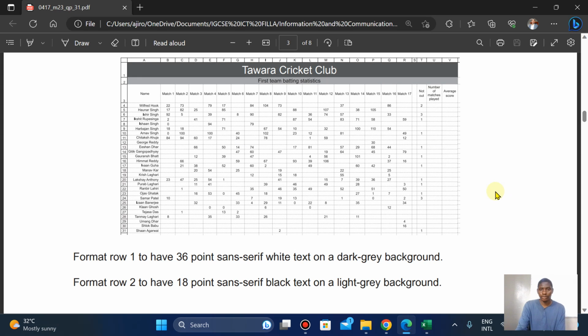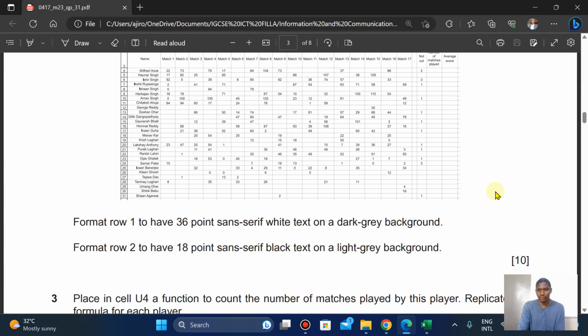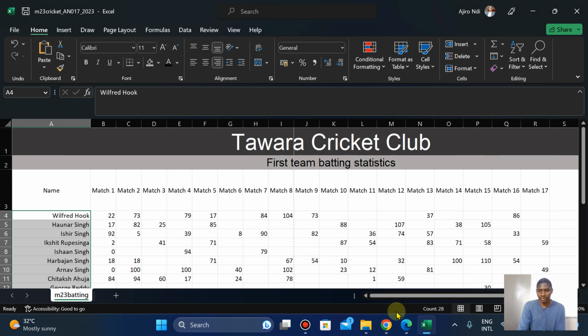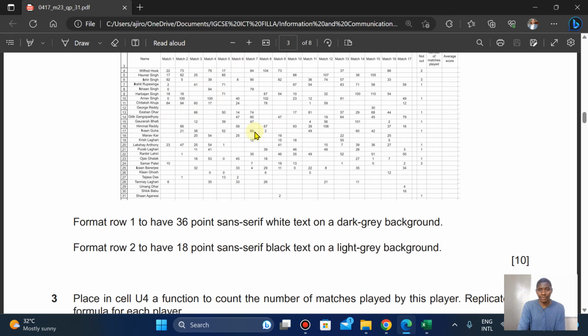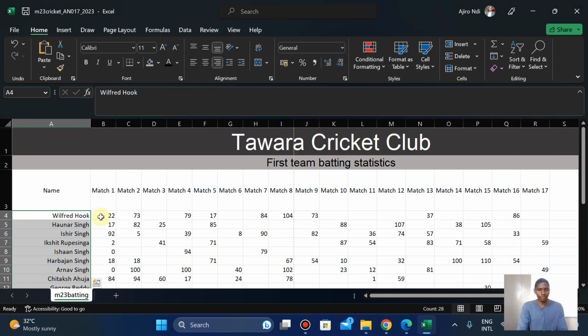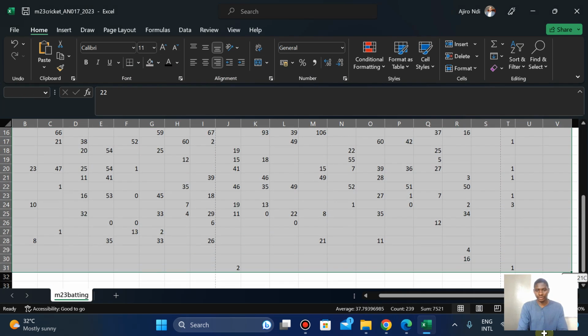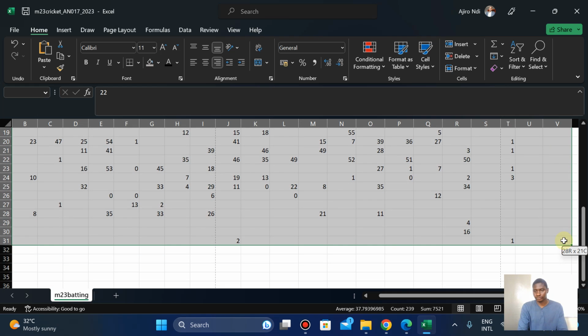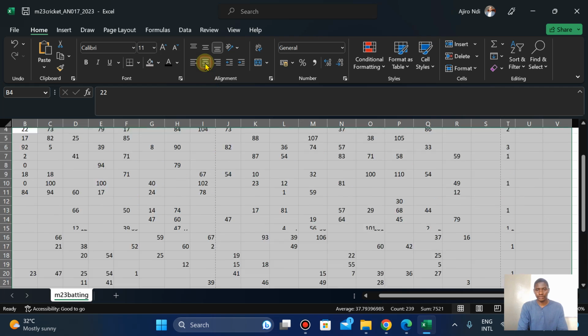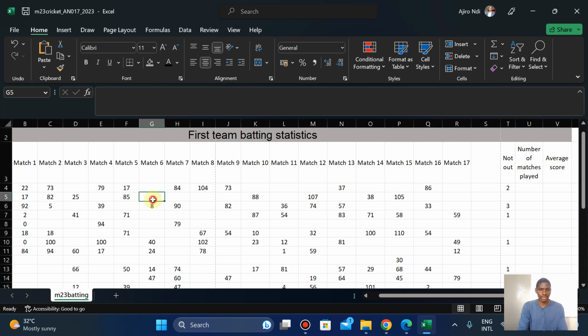So I think that's pretty much all. The text, okay. Now the values are center aligned. So let's do that. Select all this, all center aligned. Yes.